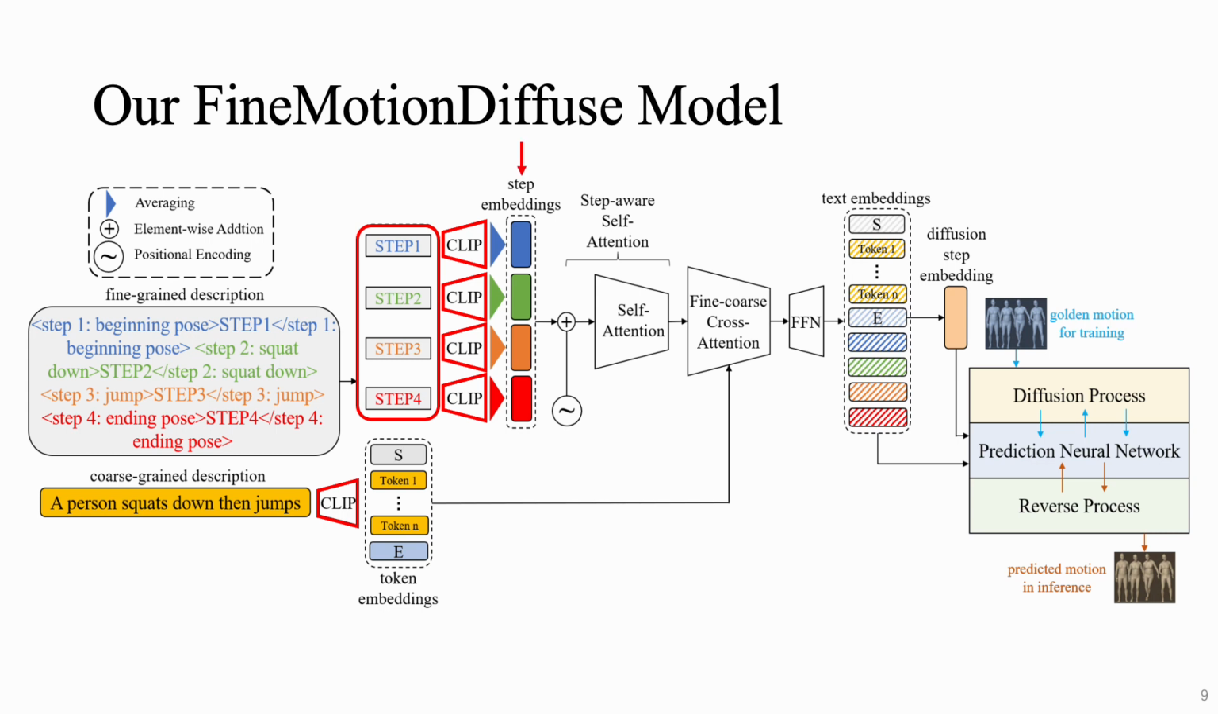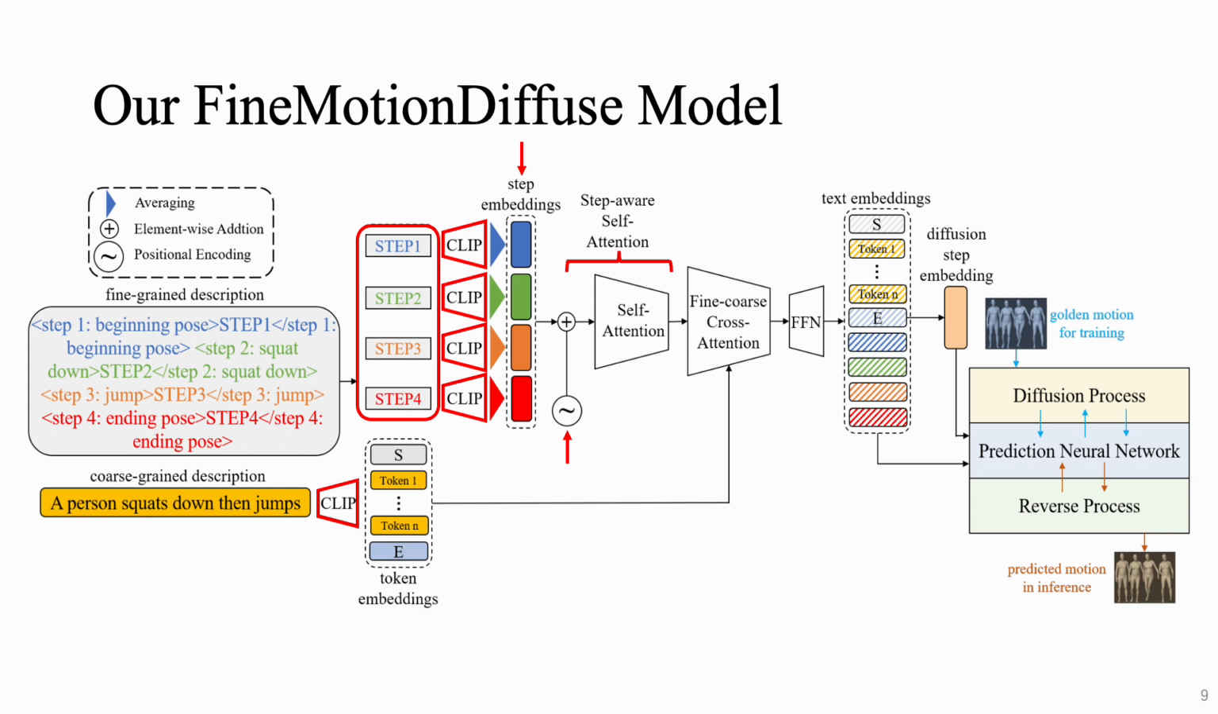Each step embedding is acquired by averaging its encoded step text. We add positional embeddings to these step embeddings before passing through self-attention to model the order of consecutive steps. We call this mechanism step-aware self-attention.